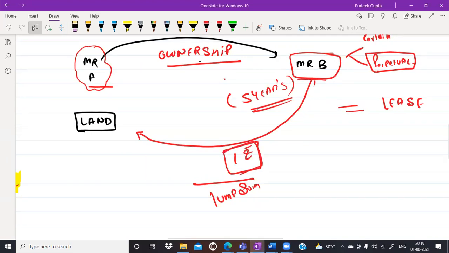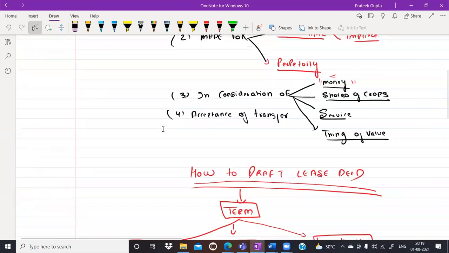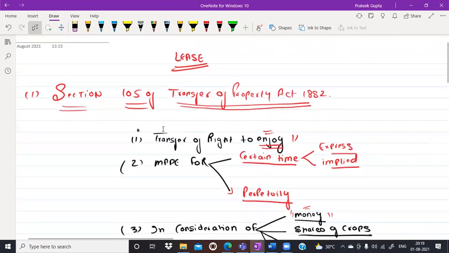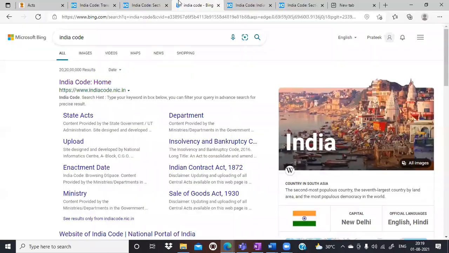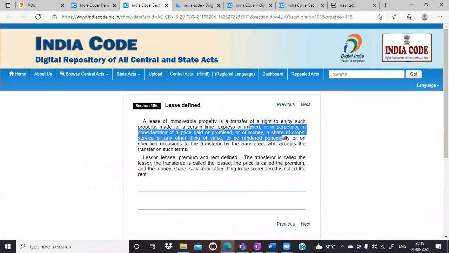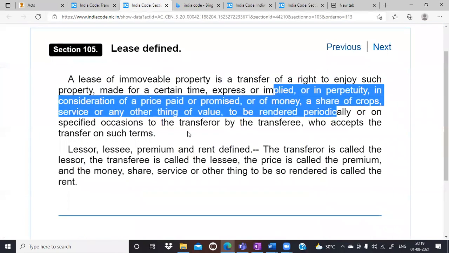So now we have understood the definition of lease under section 105 of the Transfer of Property Act. Just a second, I am sharing a screen with all of you. Yes, the definition is in front of you. A lease of immovable property is a transfer of a right, not the transfer of ownership.